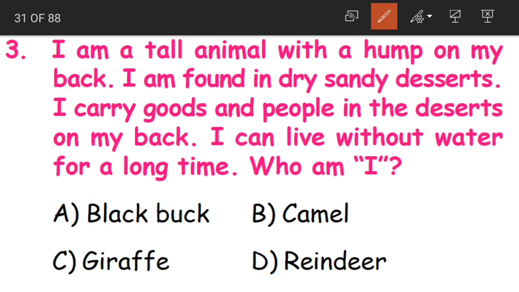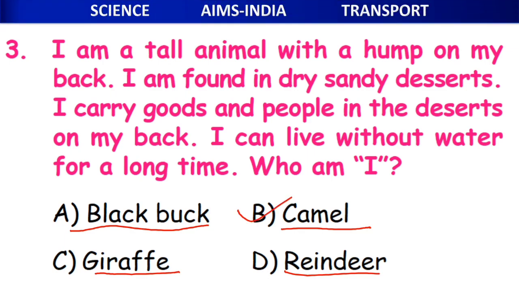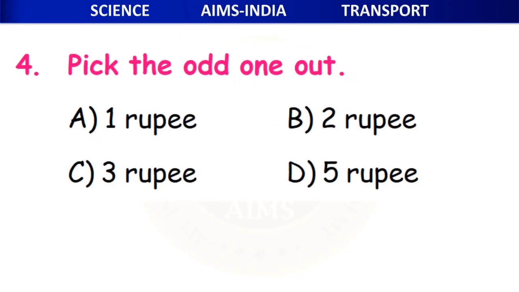It carries both people and goods, and it can live without water for many days. So what is it, children? Either a black bull, camel, giraffe or a reindeer, and the answer is camel. B is the correct answer.